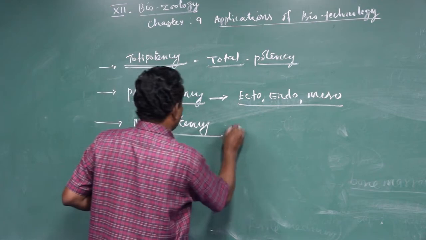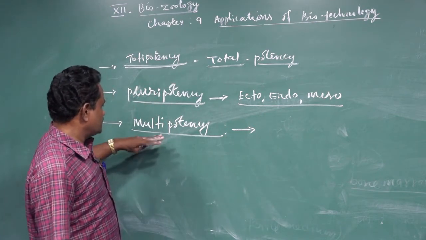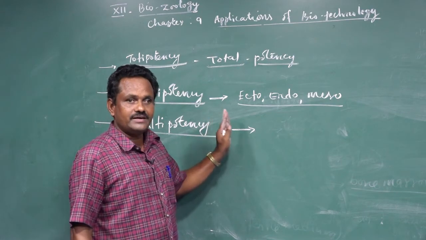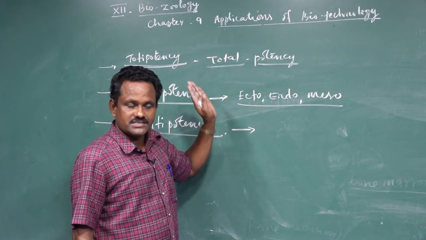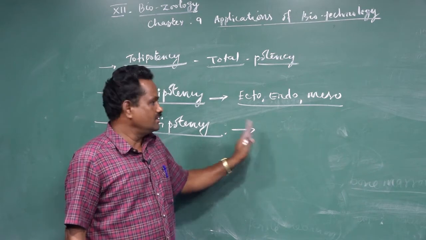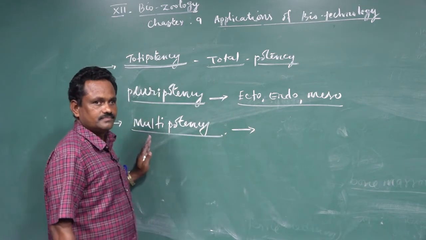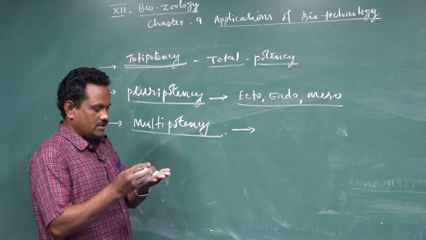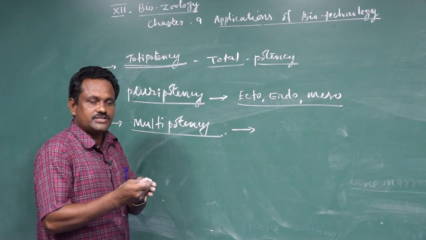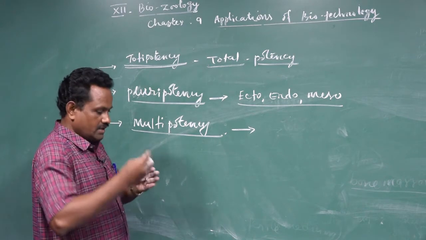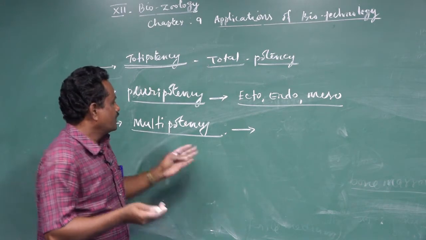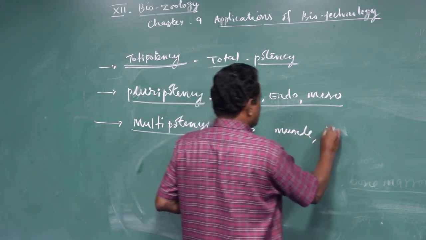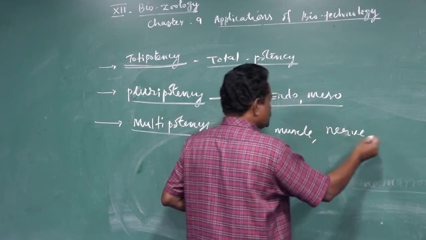In the case of multipotency, some stem cells have the ability to develop into different types of cells and tissues, but they are related to one another. They are not totally different. For example, as I said earlier, if the body cells and tissues are getting damaged, one cell acts as a stem cell, and it may produce the muscle cell, the nerve cell, the blood vessels.